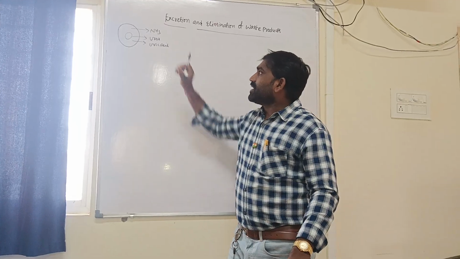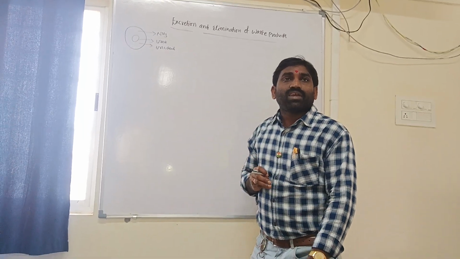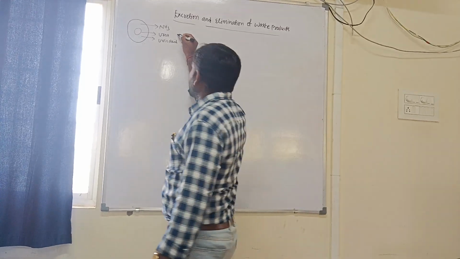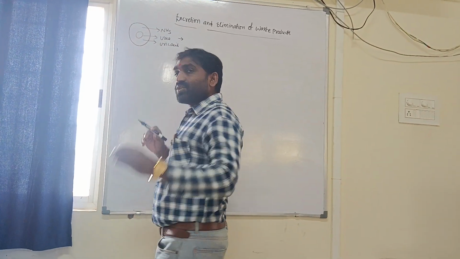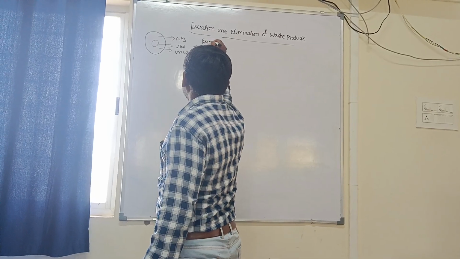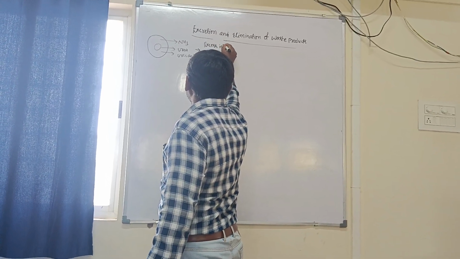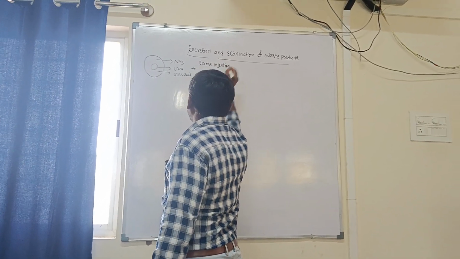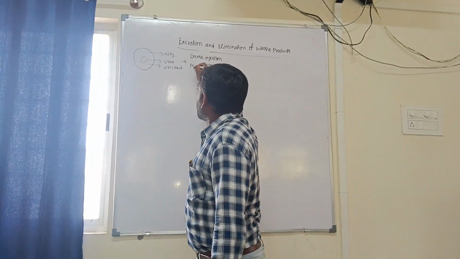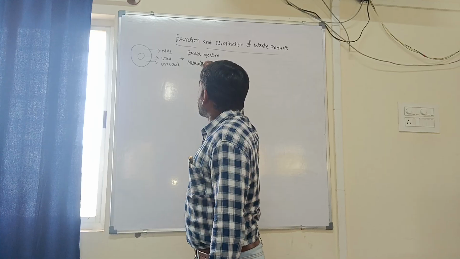Where are these metabolic wastes formed from? Usually, they are formed in two ways: one is excess ingestion, and the other is through metabolism.